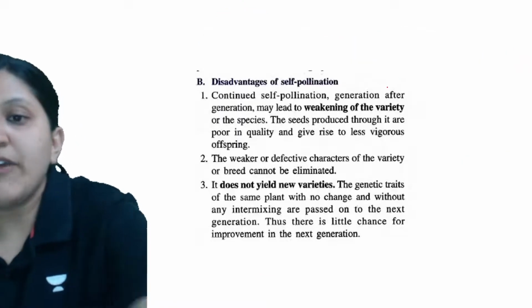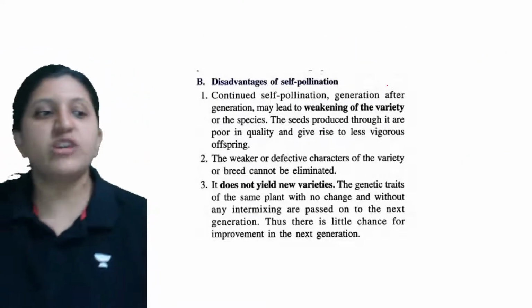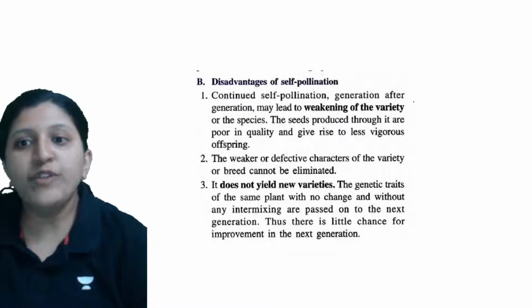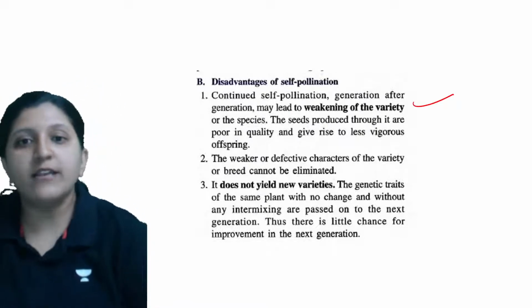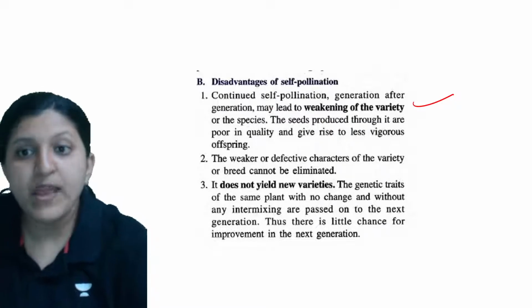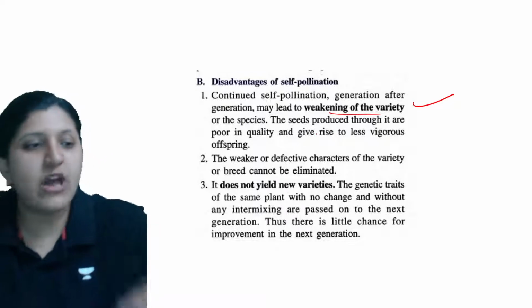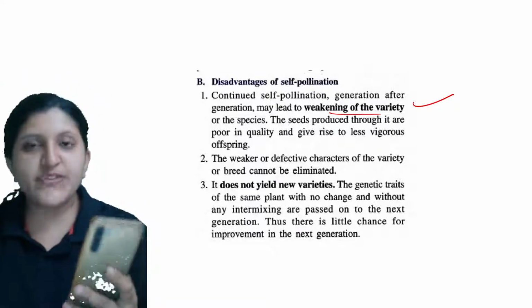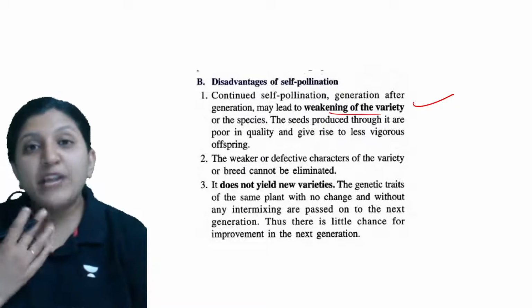Okay, now when we mention the disadvantage, weakening can occur. Weakening of the variety. As we continue self-pollination generation after generation, it can weaken. Within the same plant itself the transfer is occurring, so this plant might not be a better one.